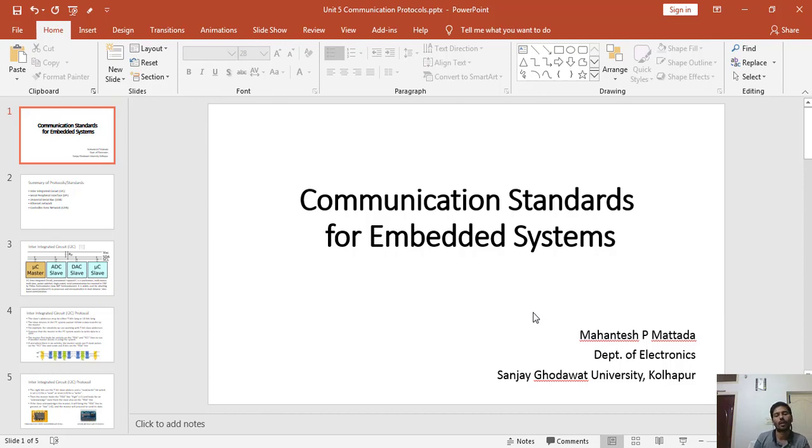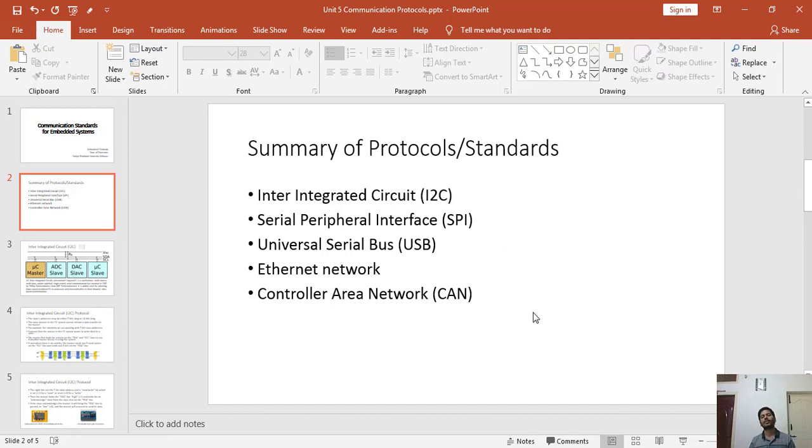At this point we'll start with simple protocols like I2C, then we can go ahead with SPI, CAN, Ethernet and other protocols. Let's start with the overview of this. USB, I think we forgot on USB. I2C or I squared C, because it is IIC, that is why it is called I2C.